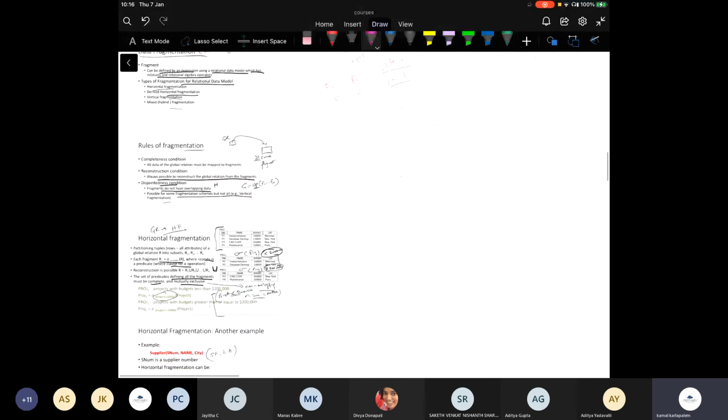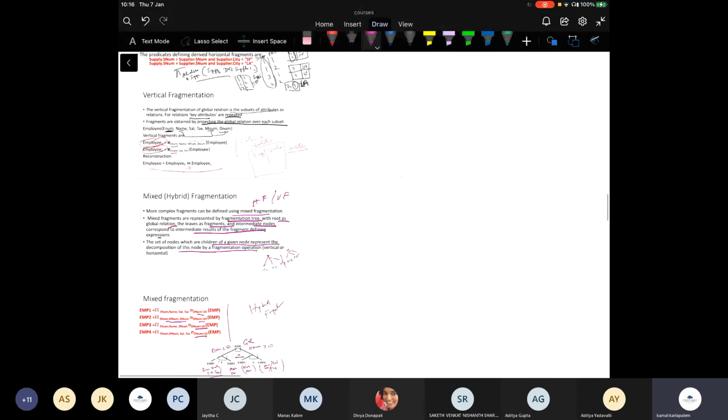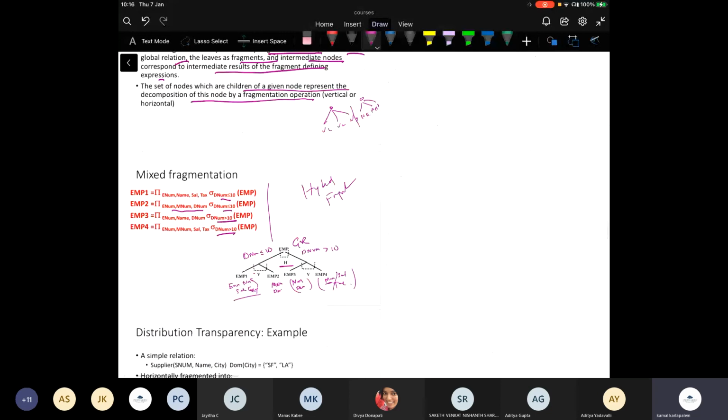and the mappings and everything. Note that in mixed fragmentation also I can look for completeness and I can look for reconstruction. So my employee here is actually employee 1 join employee 2 union employee 3 join employee 4, right? So I can reconstruct the original relation using this.